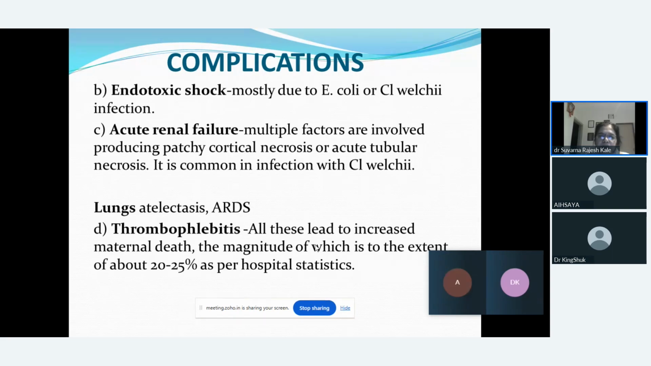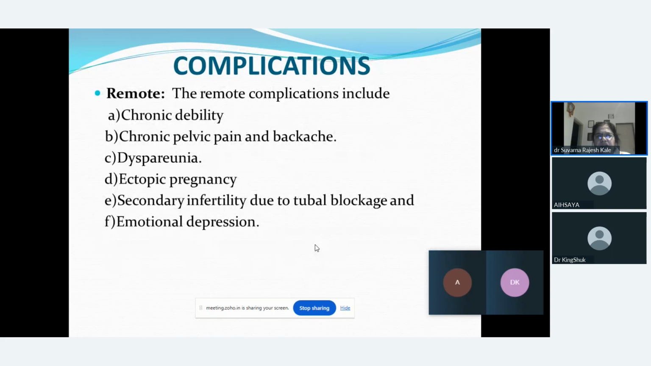Next, the female may go into endotoxic shock. The female may go into acute renal failure. And last, the female may get a lung infection, or go into acute respiratory distress syndrome. Lastly, the female may go into thrombophlebitis, that is inflammation of the veins. So these are the important things which could be present in septic abortion.